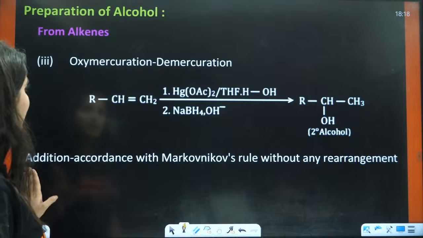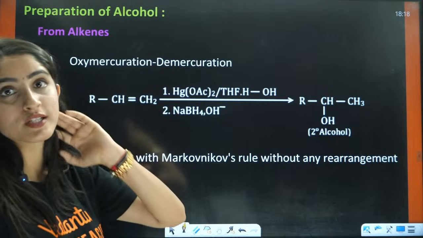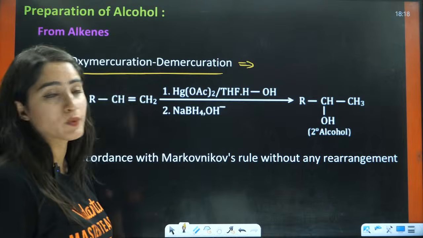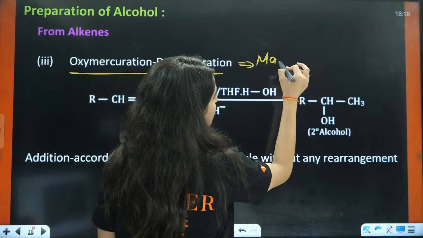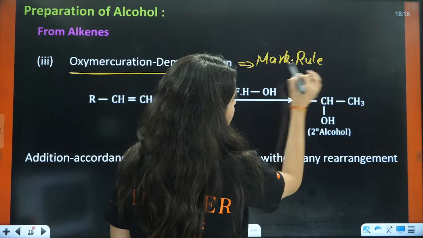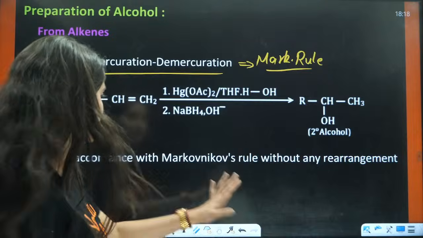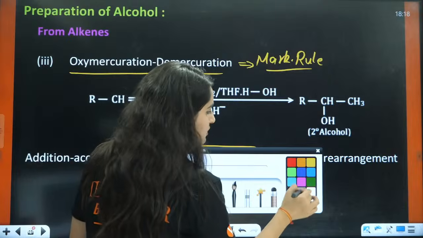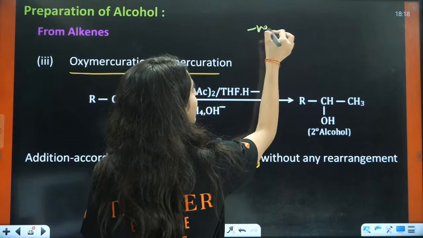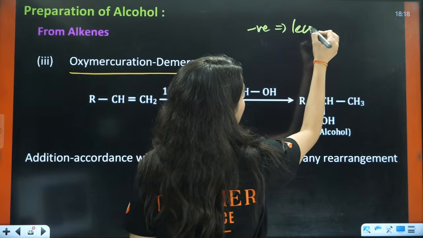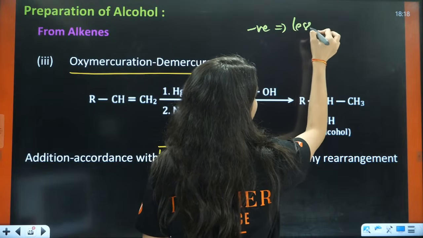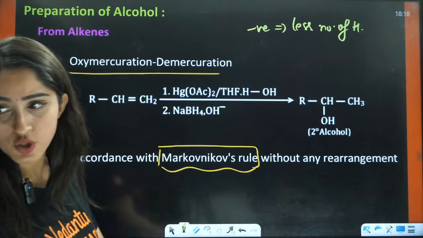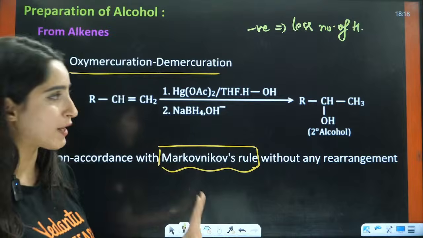Now, third is oxymercuration-demercuration. In this part, you will use the Markovnikov rule. Markovnikov rule is directly used here. That means the negative part is attached to the carbon with fewer hydrogens. So you will directly attach the negative part to the carbon with fewer hydrogens.